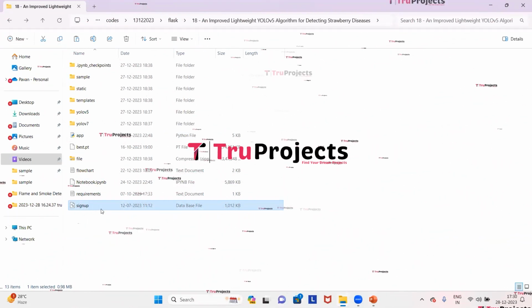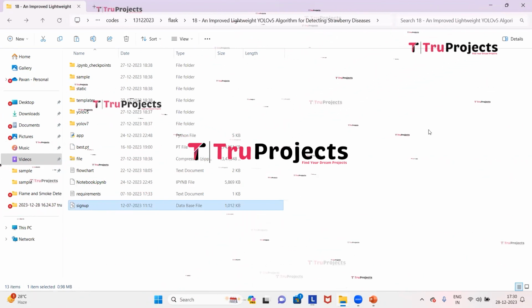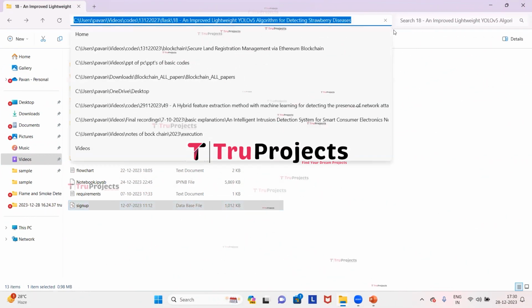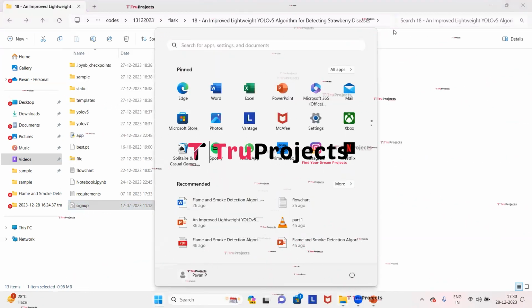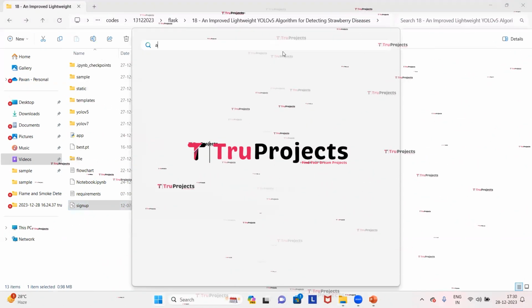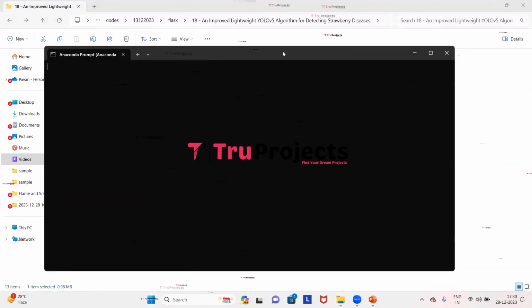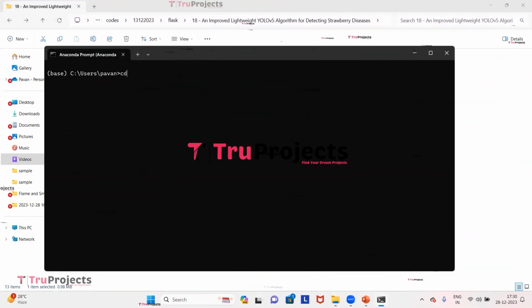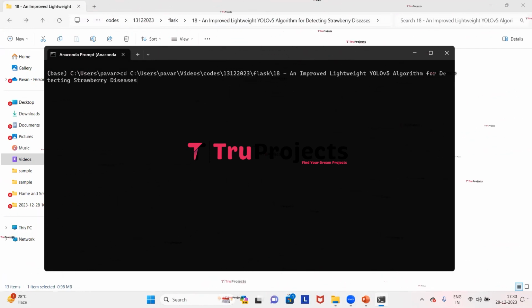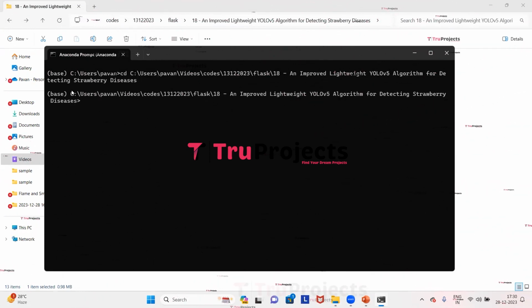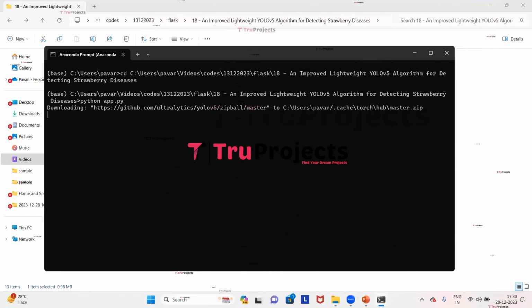Now we need to copy the path of the code folder from the address bar of the file explorer. So I'm copying the path. Now we need to open the Anaconda prompt. Using the cd command followed by a space, we need to paste the copied path and then click enter. By this, the current directory will change to the code folder's path. Here we need to type the command python space app.py and then click enter. This will compile the app.py file and execute the Python script and perform a runtime check for any syntax errors or logical issues.